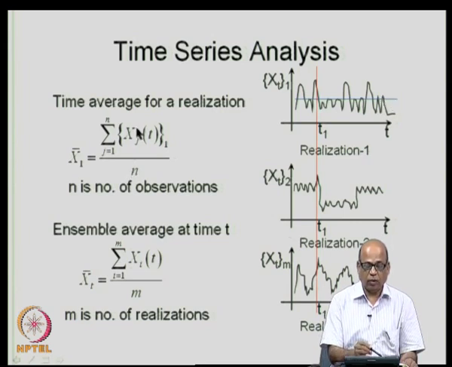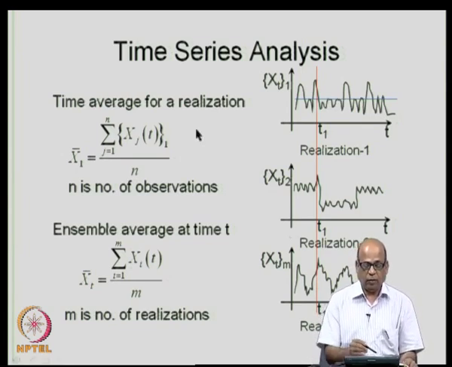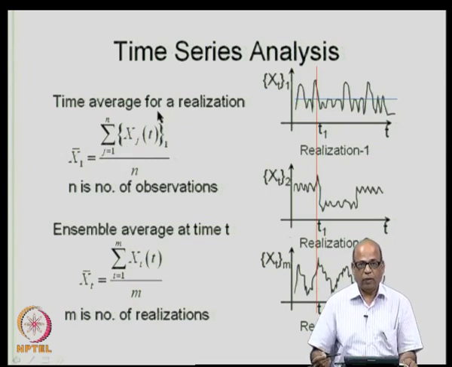That is what you are writing formally here, that is x j t for realization 1 across all j equal to 1 to n, you have n number of observations. So, essentially you are taking the average across time for this realization. These are called time properties, or in this particular case it is called the time average for a realization.